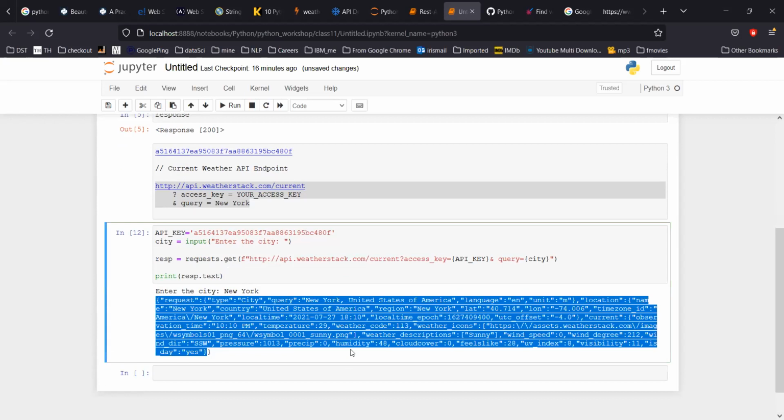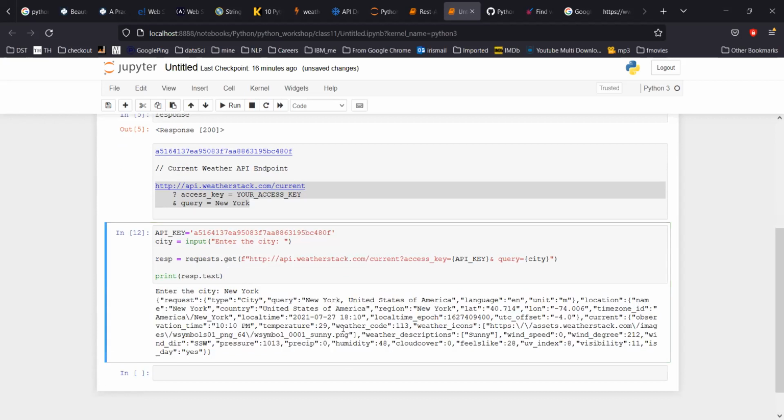It simply says that the query I have clicked on is New York, which is in USA. Location New York, country is USA, region is New York, latitude for that city is 40.714, longitude is -74, and time and so on. A lot of information is there.